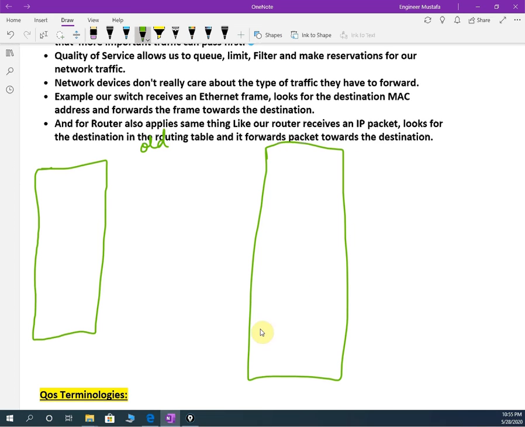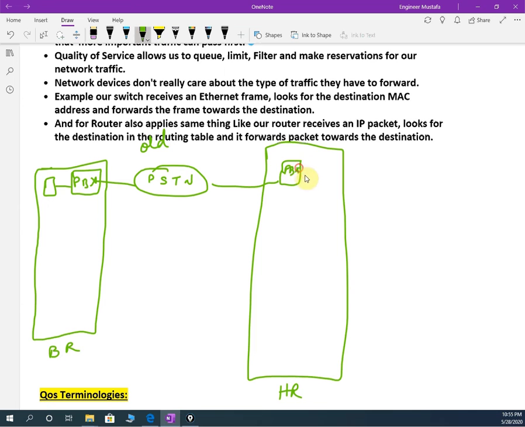Assume this is the head office and this is the branch. Here we have a landline phone connected to a PBX, and the PBX is connected to the public switching telephone network. This goes to another line and to our head office, where we have a PBX again connecting to our landline. Some organizations that are not using IP phones are still using it like this.